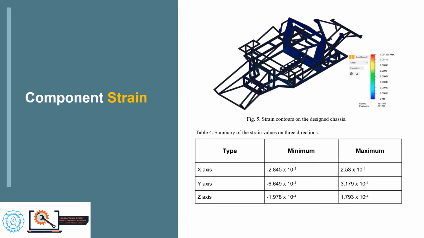Think of strain as percent elongation. How much bigger or smaller is the object upon loading it. The result can be seen in this slide. There are 3 results on x-axis, y-axis, and z-axis.